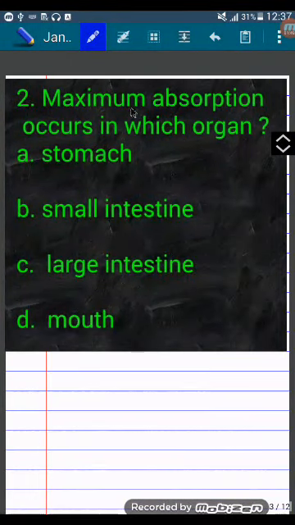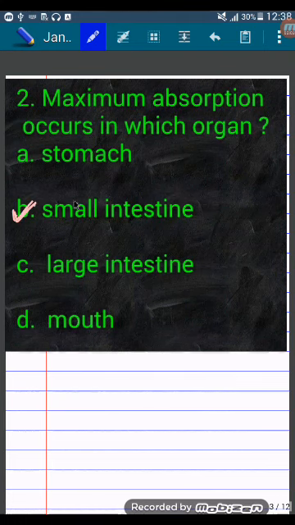Next question. Maximum absorption occurs in which organ? A. Stomach, B. Small intestine, C. Large intestine, D. Mouth. So maximum absorption occurs in B. Small intestine. In small intestine, maximum absorption occurs in jejunum.